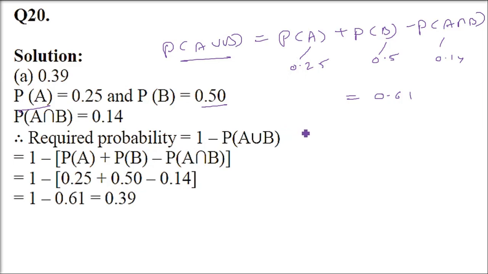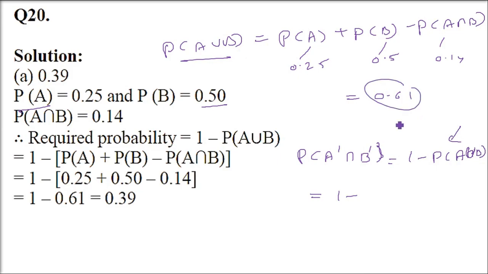So the question is asking for the probability that A and B are not happening. A and B not happening. So P(A complement intersection B complement) we have to find out. And that is going to be 1 minus P(A union B). This we have already done in that question, that is how I remember this. So 1 minus this 0.61, and this is going to be 0.39.